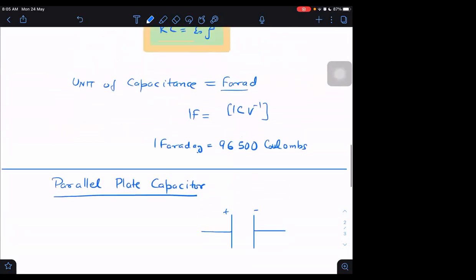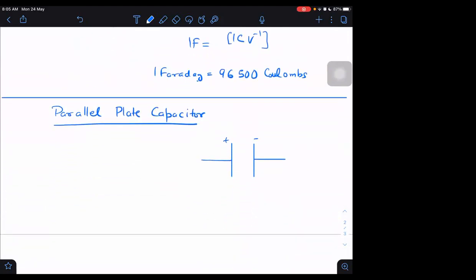I told you I could use this formula. What is the formula here? R into C is equal to epsilon naught into rho. Let us try to use it. If I ask you to find the resistance, this is the area A and the distance between them is D. What current would flow from positive to negative? What will be the length taken? Length taken will be equal to D and area will be A. Then I can say rho into D by A into C is equal to epsilon naught into rho. Rho gets cancelled and C comes out to be equal to epsilon naught into A by D. We are getting it directly.